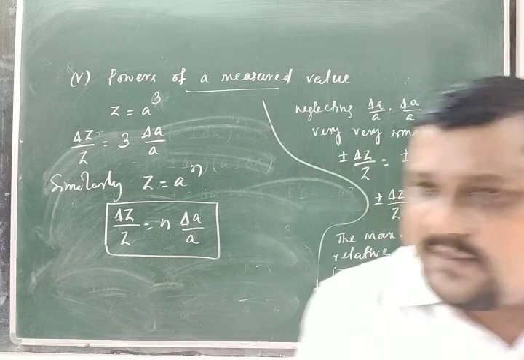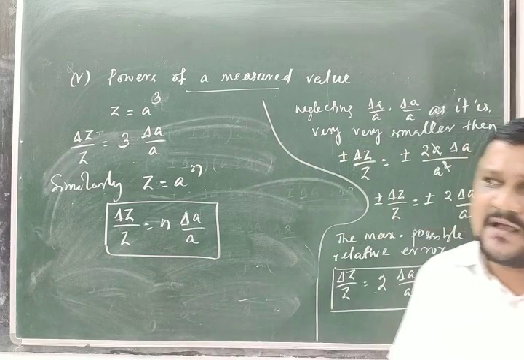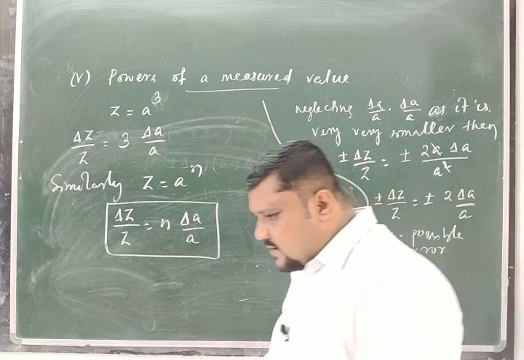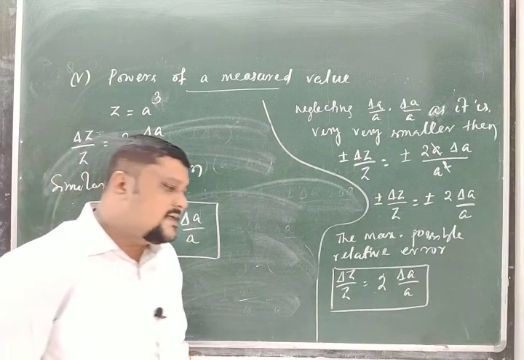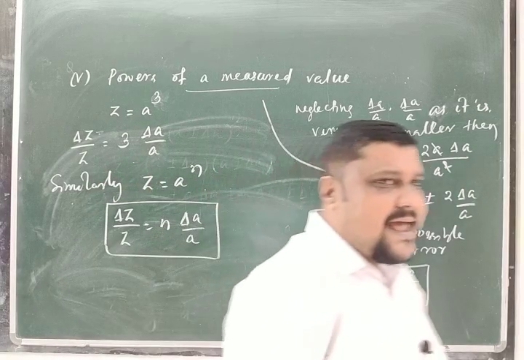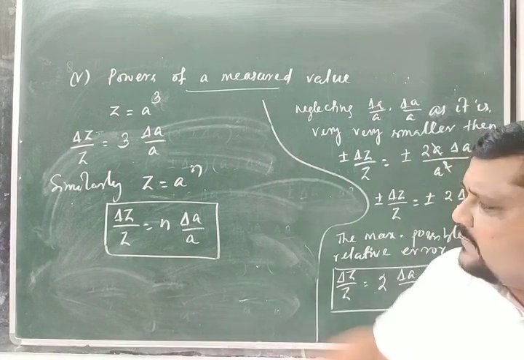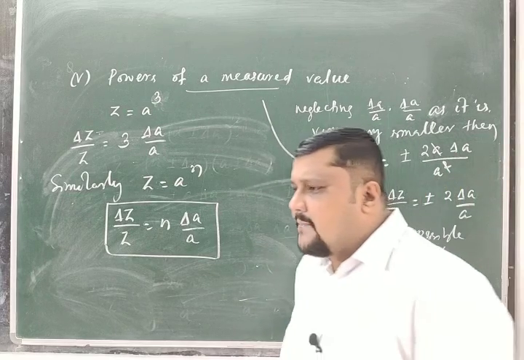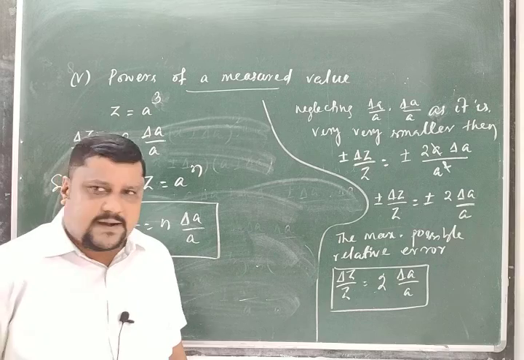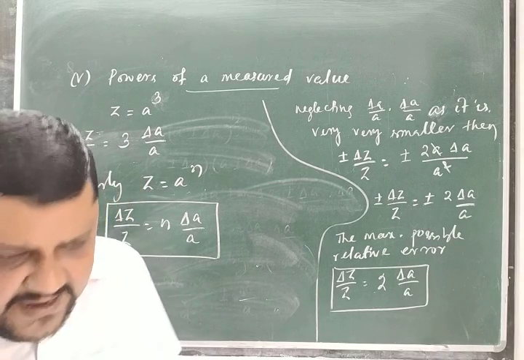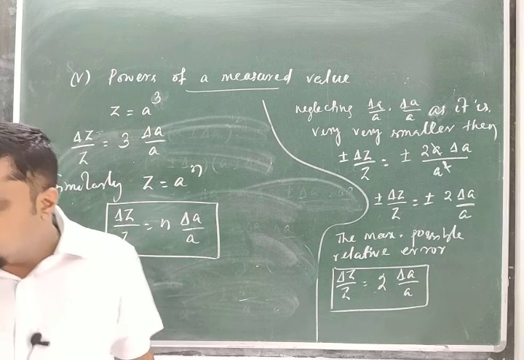Now you can ask me why I have not solved this one. Again the binomial expansion comes here, and we have not discussed the binomial expansion yet, so that's why I am not using that concept. You can solve it using the binomial expansion and you will get the result like this. But my point is don't go for the derivation of how we get that; the final relation is very important, because we use it in our problems.